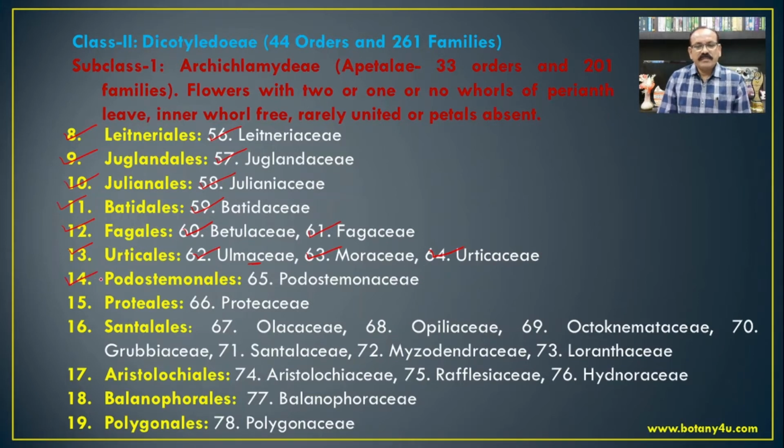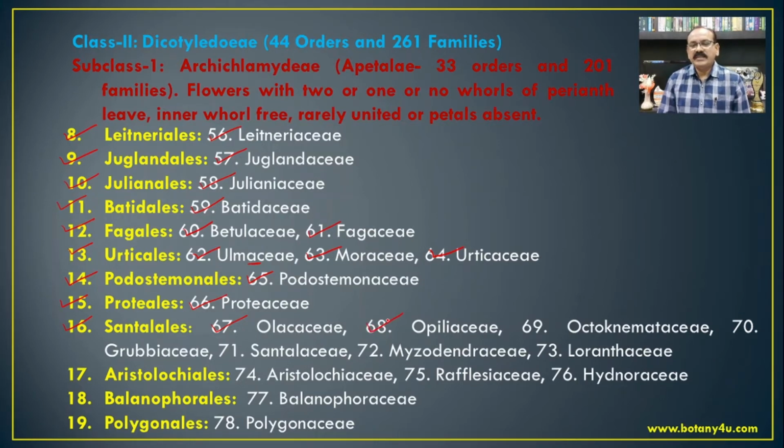Then Podostemales includes the family Podostemaceae. Proteales includes the family Proteaceae, and the Santalales includes the family Olacaceae, that is Olax scandens, Olax psittacorum. These are the members from the family Olacaceae.